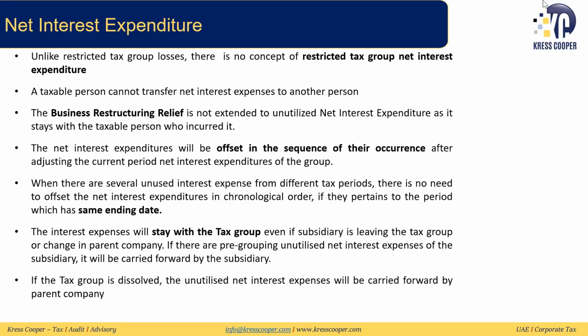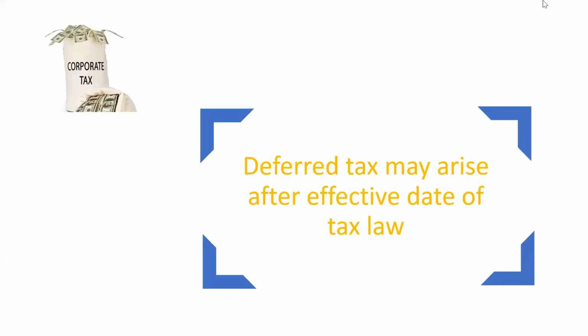The net interest expense will also stay with the tax group, even if the subsidiary is leaving the tax group. Only the unutilized pre-grouping net interest expense is what the subsidiary can take away. And if the tax group is dissolved, then this unutilized net interest expenditure will be carried forward by the parent company.